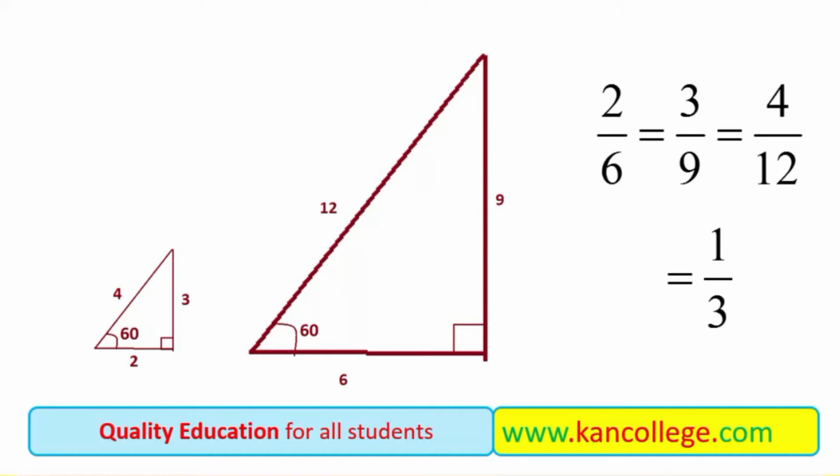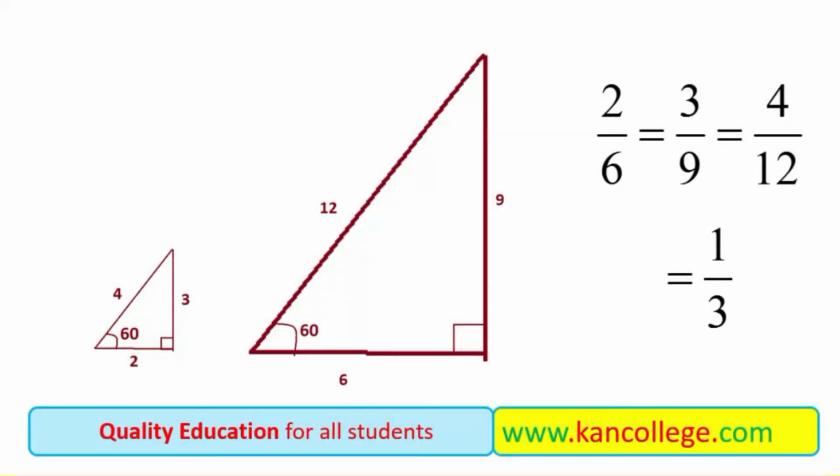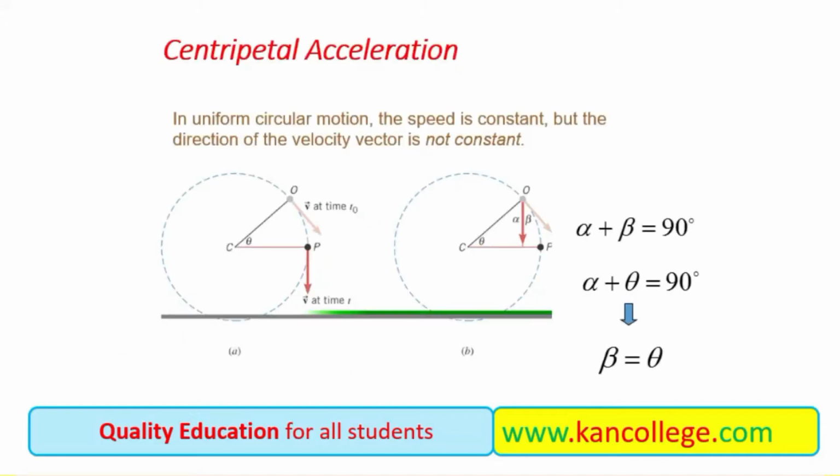Okay, these two concepts. One, the velocity can change because of the direction change. And second, similar triangles have the same ratio in their corresponding sides. These two concepts we will use in the next slides in the proof of the formula for the centripetal force. Now we start the mathematical derivation of the centripetal force formula.